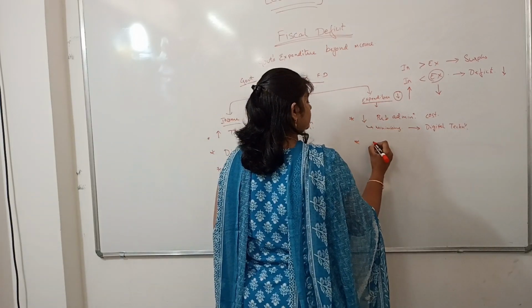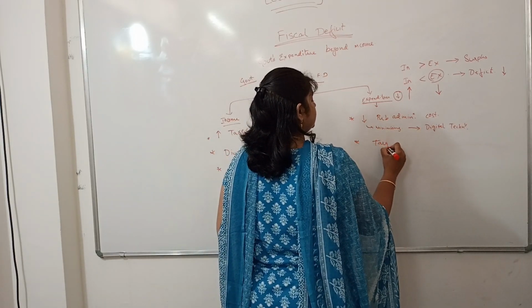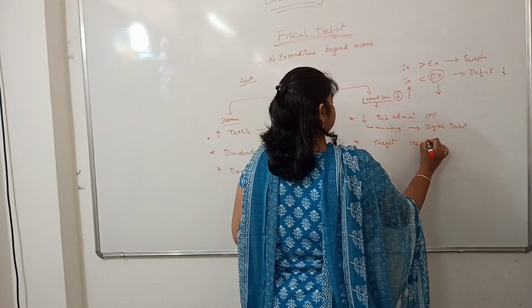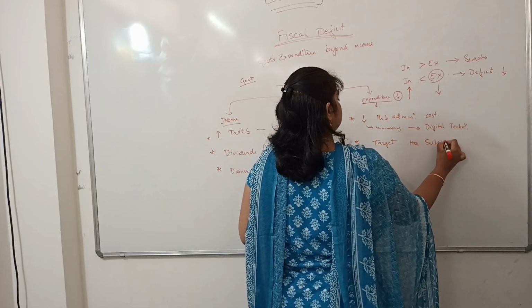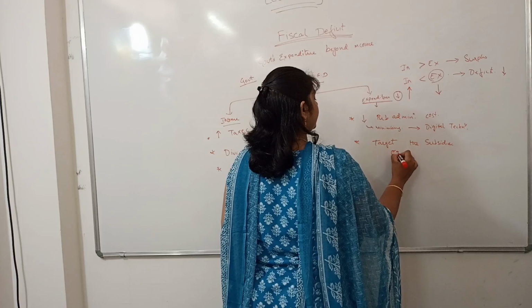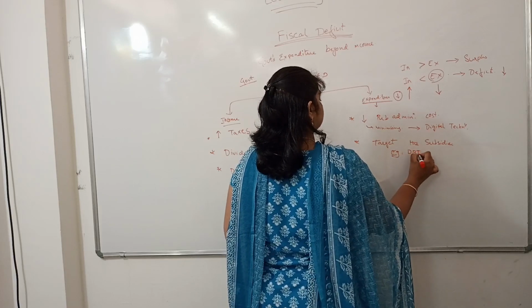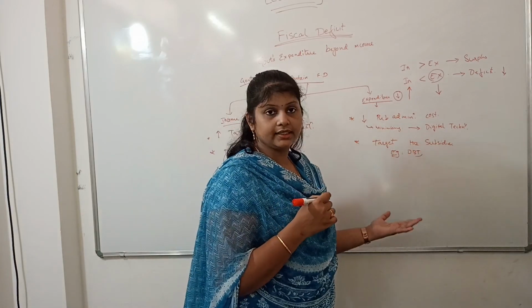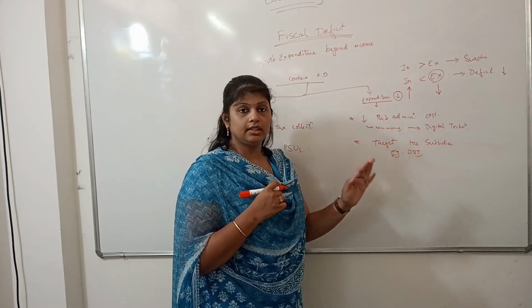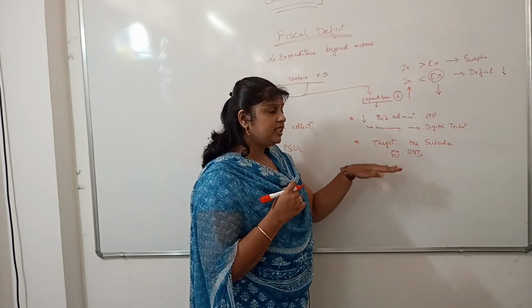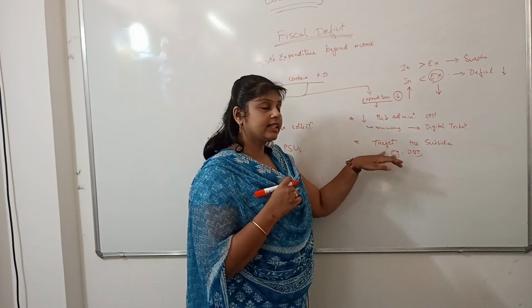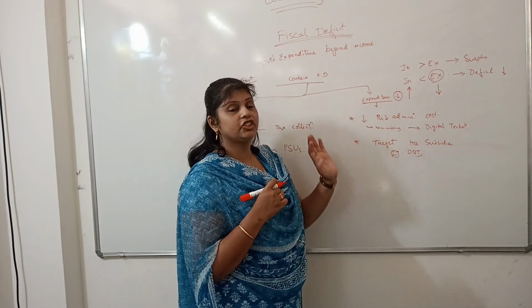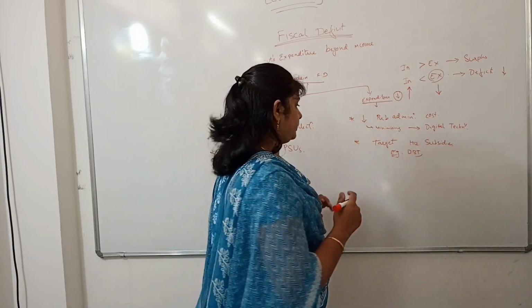And the next is targeting the subsidies. Example, direct benefit transfer. If the subsidies are targeted, the leakages in the subsidies are minimized. When the leakages are minimized and the targeting of subsidies takes place, the expenditure again decreases on the government side.